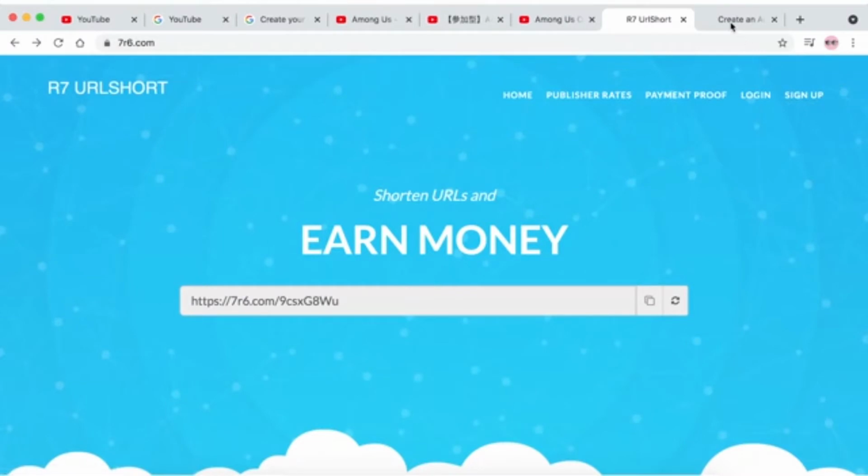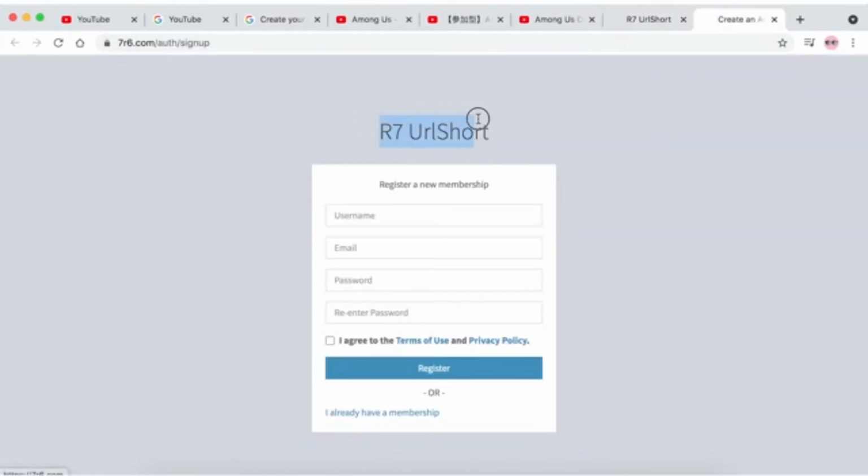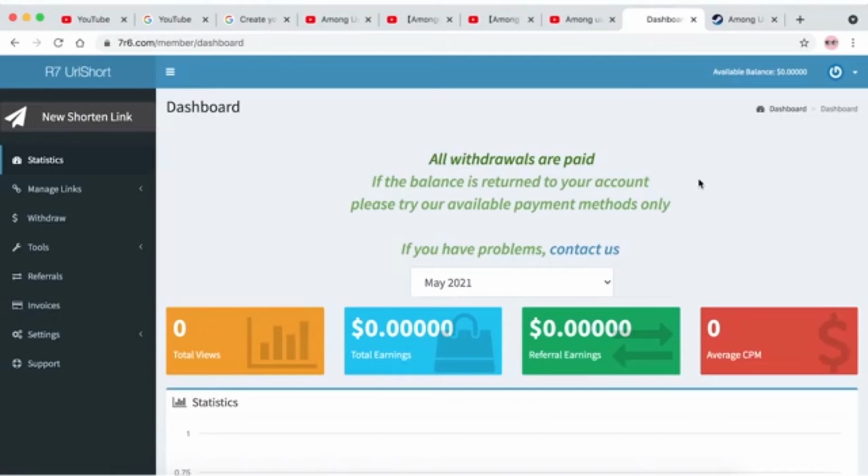So the first step that I want you to do is to go back to the homepage, and I want you to click on the sign up button. And from there, that's gonna take you to this page where you can register a brand new membership. And once again, this is 100% free, and this is available worldwide. Put in your username, your email, your password, agree to the terms of use and privacy policy, and click on the register button.